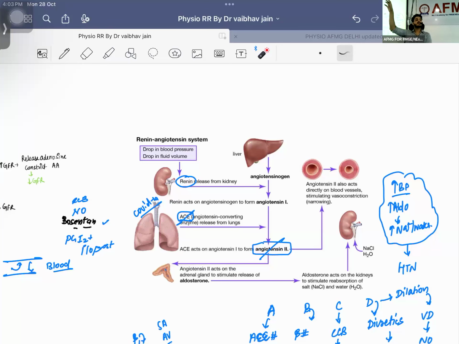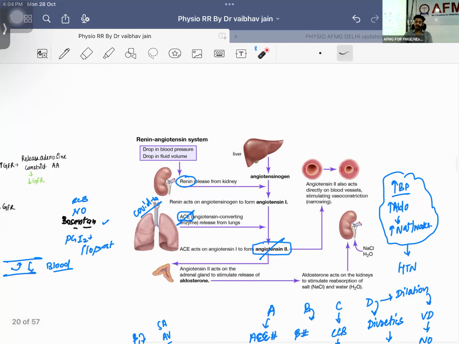Now what is going to happen? This water is going to get accumulated in the body. This sodium is also going to get accumulated in the body. What will happen? Increase in the fluid overload, right? Fluid will increase. If the fluid overload is there, blood pressure will also increase, because it is what? Pressure exerted by fluid on the wall of the vessel. That is what blood pressure is. You understand? Renin is increasing BP.